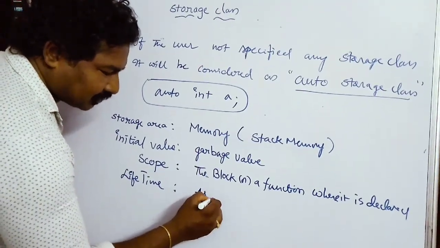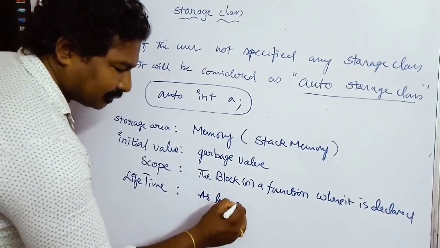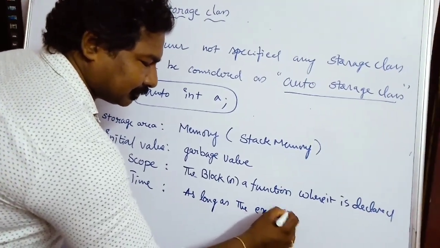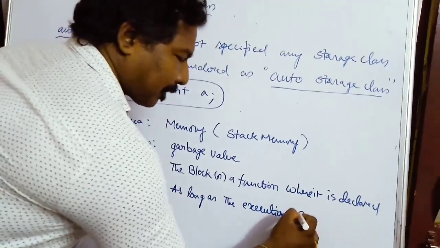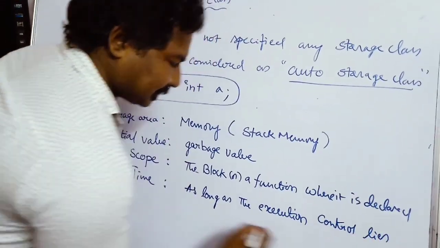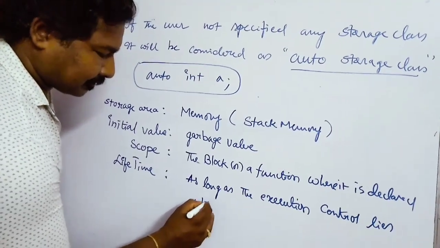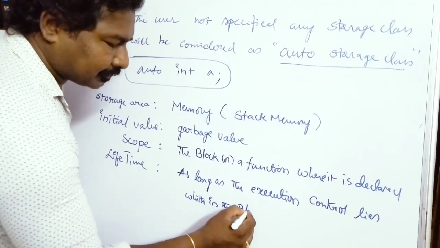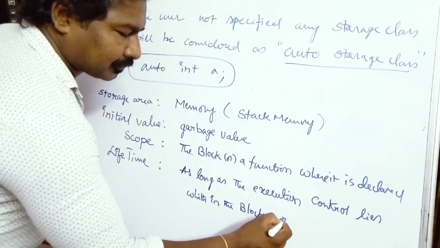So the lifetime lasts as long as the execution control lies within the block or function.